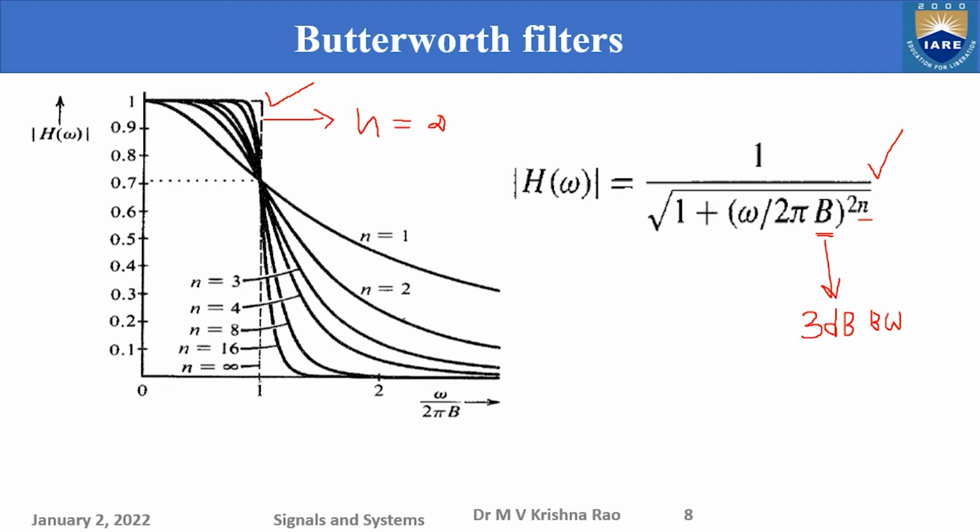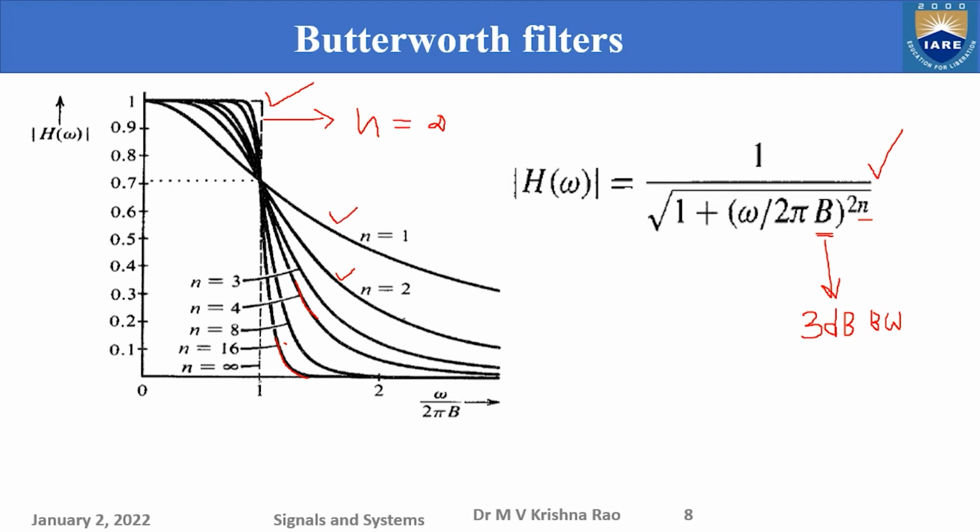It is a box function as in the case of the ideal low pass filter here. Now if I make n equal to 16, this is what you have. Then n equal to 4 we have this. And n equal to 2 is this curve and n equal to 1 is this curve.